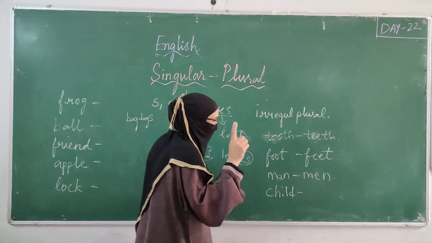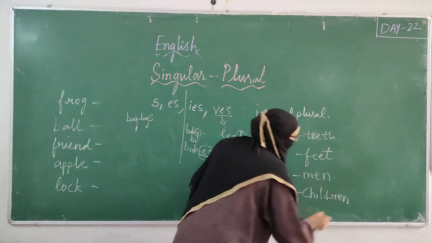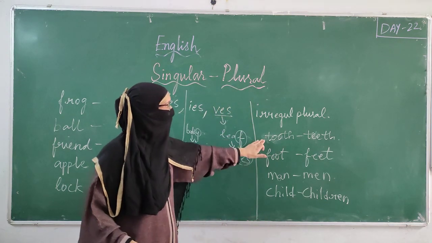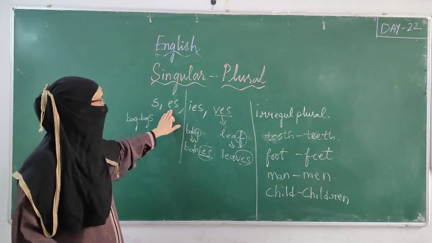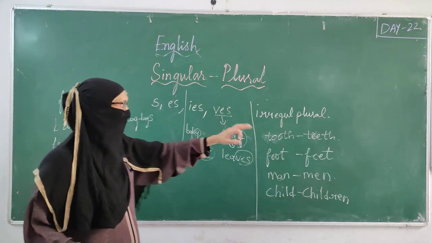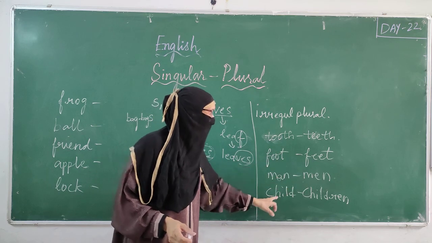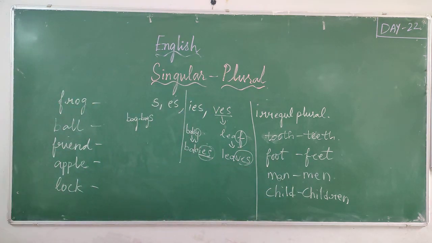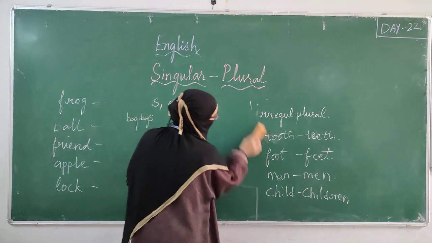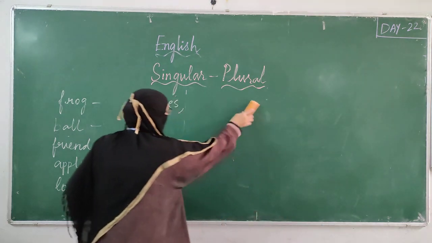C-H-I-L-D, child. Child is one. If I want to make it plural, C-H-I-L-D-R-E-N. So these we call irregular plurals. For these plurals, we are not adding s, es, ies or ves. So they are called irregular plurals. Tooth, teeth, foot, feet, man, men, woman, women, child, children. So in today's class, we are going to study only s and es. I just gave you a few examples of ies, ves and irregular plurals. Just remember them.